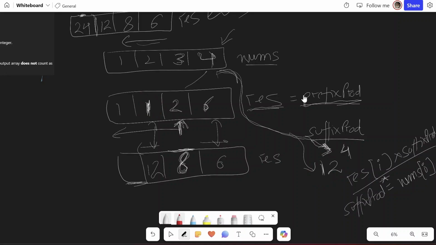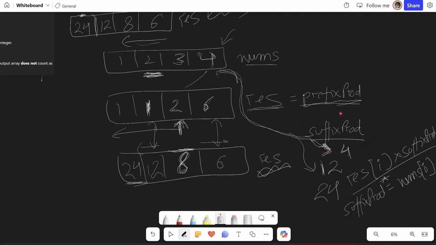And at the first place, what I'll do is multiply again the prefix with the suffix. So 1 with suffix, this will get updated to 12 into 2, which is nums[i]. So 12 into 2, it will become 24. And once it becomes 24, I'll multiply it with the prefix product, which is 1, and I'll store 24 here. So I constructed this res array only by using one single extra array for the result and one variable, which is suffix prod.